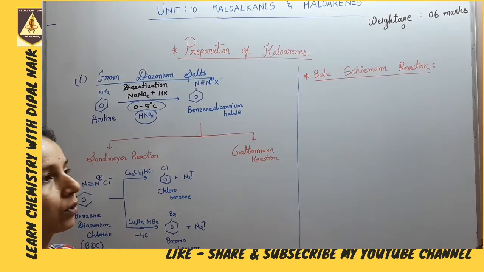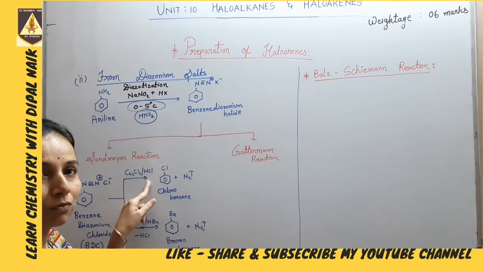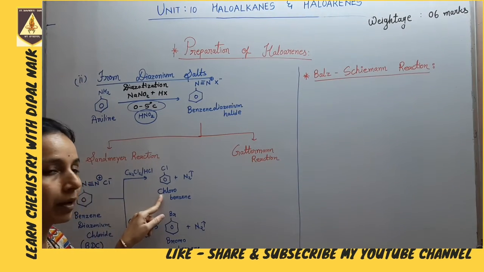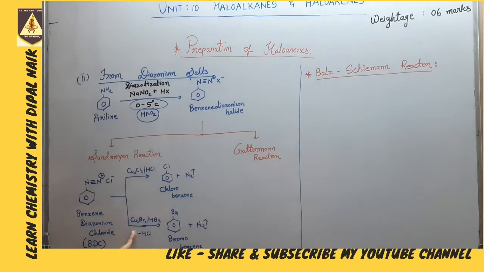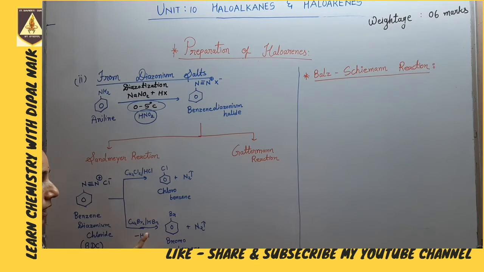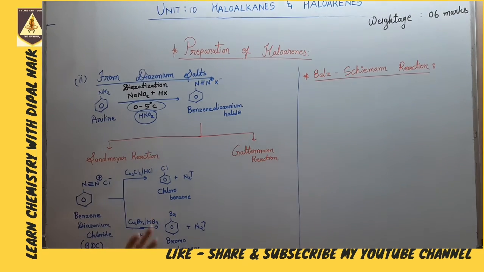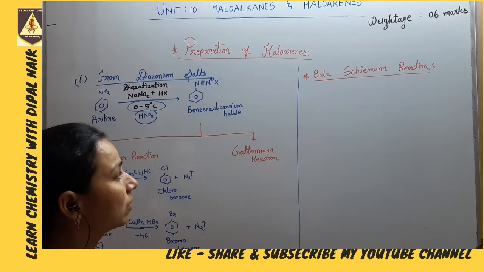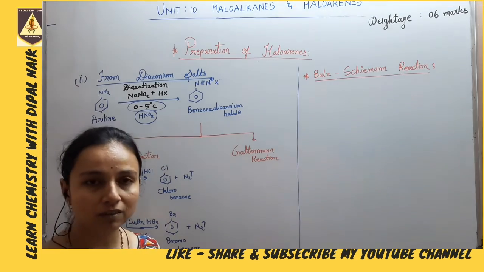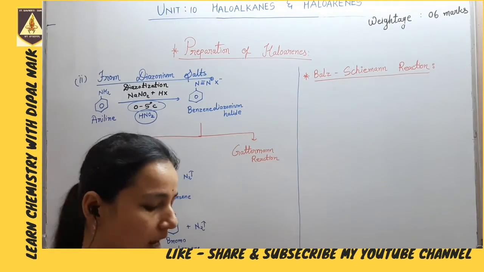Benzene diazonium chloride reacts with Cu2Cl2 catalyst in presence of HCl, gives chlorobenzene and N2 releases. Similarly, if in presence of Cu2Br2 and HBr, it gives bromobenzene and N2. So this is the preparation of chlorobenzene and bromobenzene by Sandmeyer reaction. This is a most likely reaction. Now we can prepare chloro and bromo derivatives using Gattermann reaction, but the reagents are different.